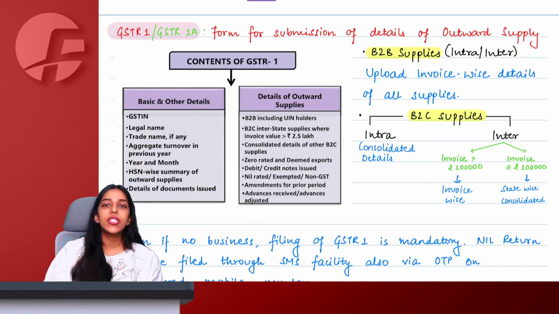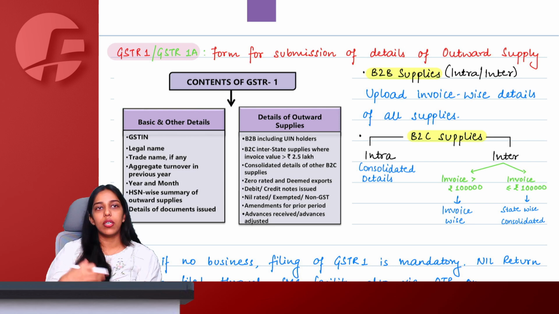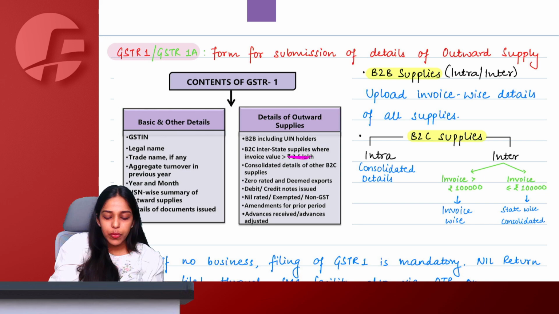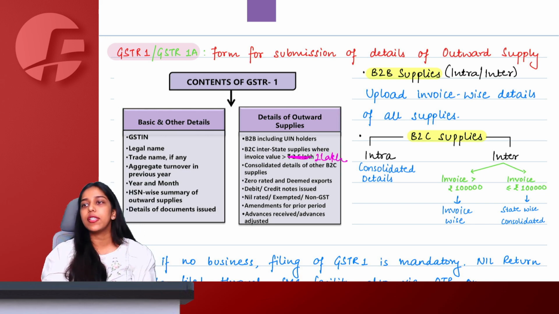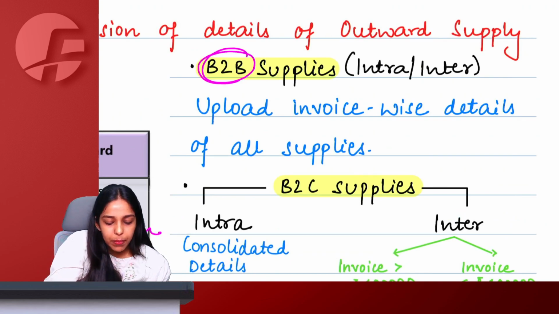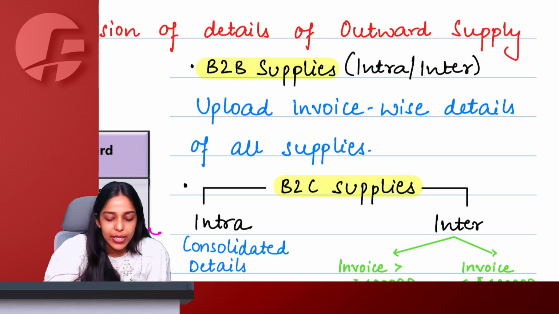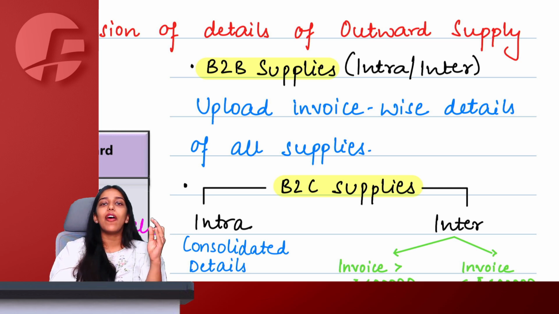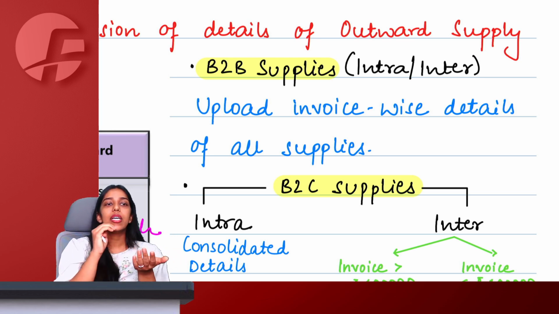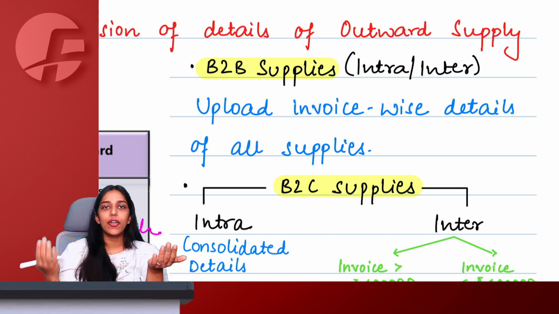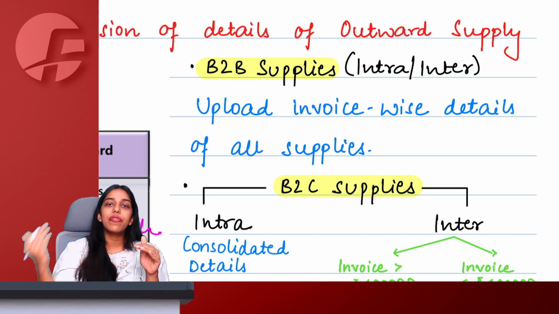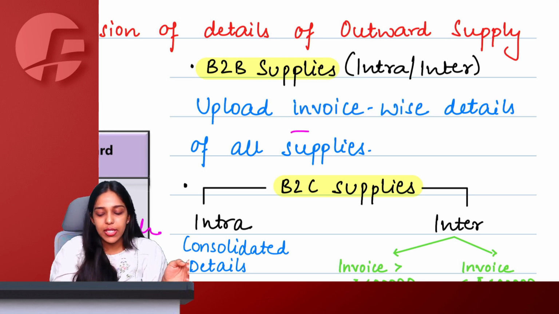Okay, ma'am. Talking about GSTR 1, you don't have to show ITCs and everything here. Only and only outward supply you have to declare here. All the kinds of outward supplies you have to declare here. For any B2B supply, be it interstate, be it intrastate, any kind of B2B supply where your recipient is registered, you compulsorily, of course, have to give invoice wise detail. Why, ma'am? Because once you file GSTR 1, the credit will be reflected in recipient's GSTR 2A, 2B. So for that credit to reflect, of course, you will have to upload invoice wise details only.